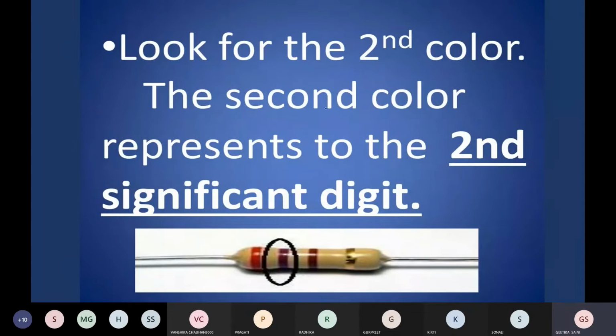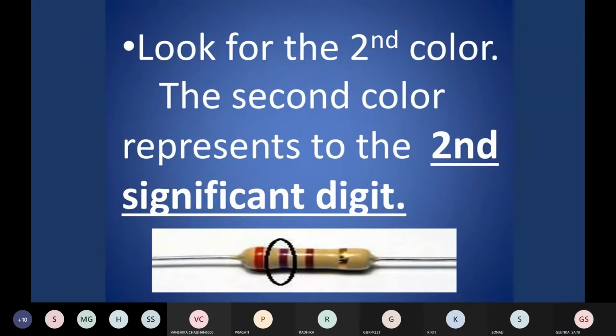Second, look for the second color. The second color is blue. So note down that color, and this color also represents the second significant figure. So from the first ring, the first significant figure, and from the second ring, the second significant figure.